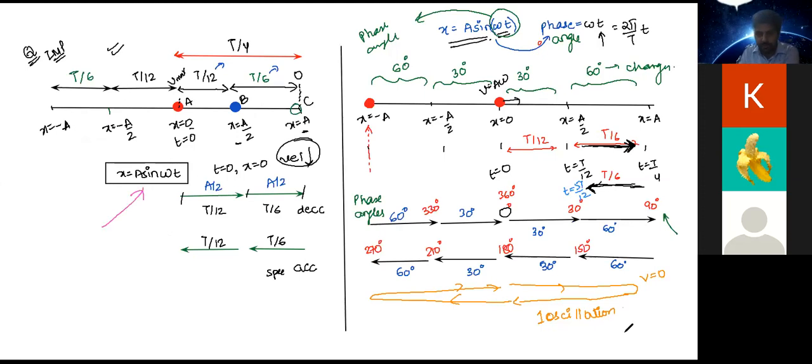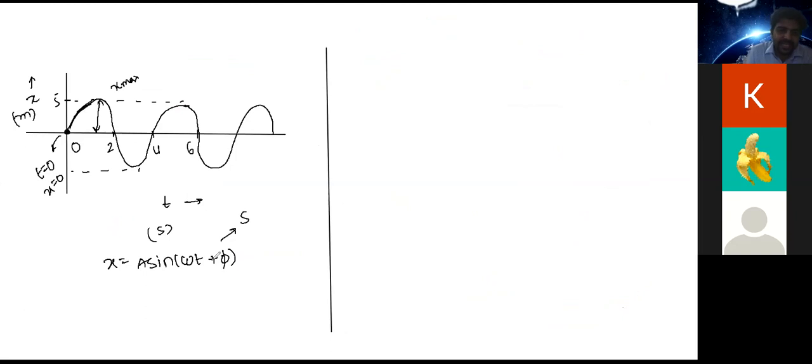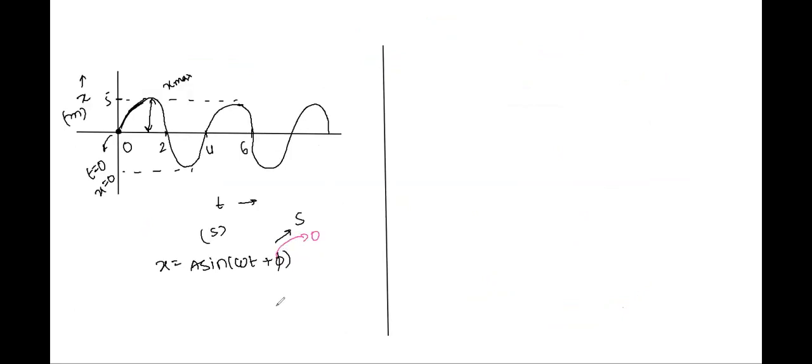Now, all we have to do is just set that equation. So phi will definitely be 0. If you're not satisfied, what can we do? We can simply substitute and see. We have x equal to a sine (omega t plus phi). In order to find out what phi is, I am going to write at x equal to 0, t is 0.